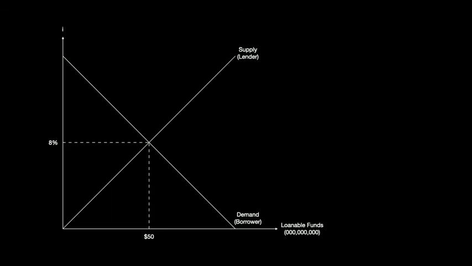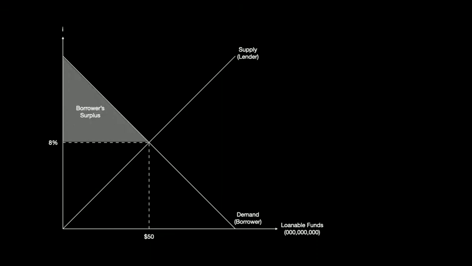Anything to the left means that there are people for whom the opportunity cost is lower relative to the value of those who want to move their consumption forward. So this equilibrium, we tend towards this 8%. We have here the borrower surplus, just like a consumer surplus, but here the borrower gains surplus. They're willing to borrow at a higher rate, but they only had to borrow at 8%.